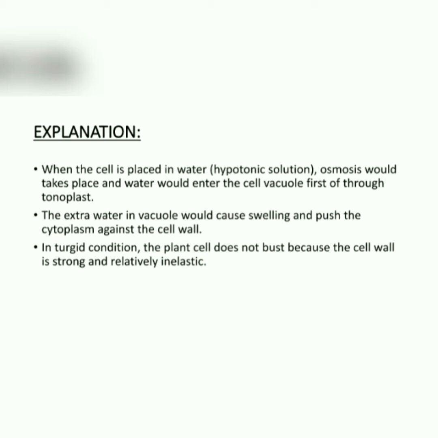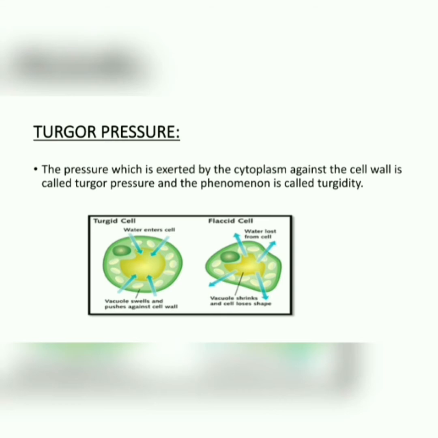As I told you in the previous lecture, the plant cell wall does not burst due to the high absorption of water, because it is tough. The pressure exerted by the cytoplasm against the cell wall is called turgor pressure, and the phenomenon is called turgidity.